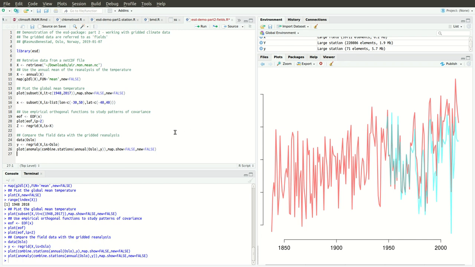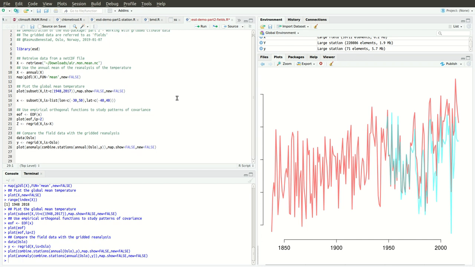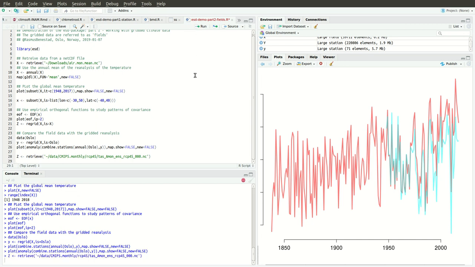You can also regrid the fields from one field to another field. So if we read another data set, retrieve, and now we have the CMIP RCP 4.5 data, the first one here. So it takes a little while to read in.